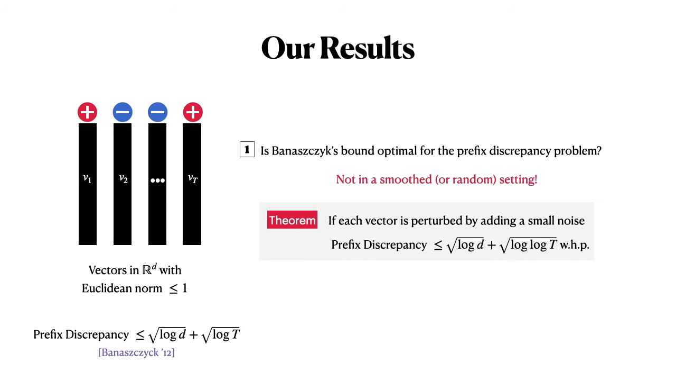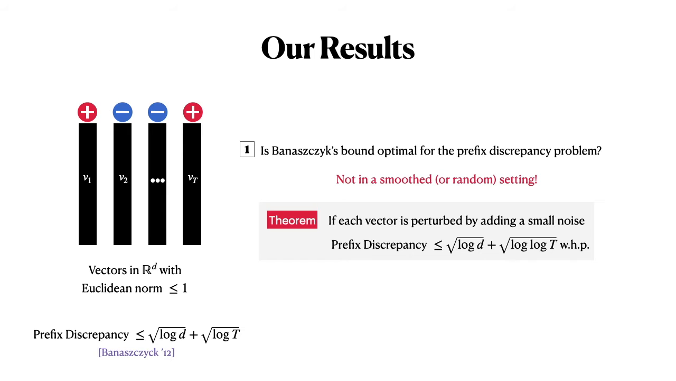So the projection is at least epsilon or something. So in this case, we can show that one can improve Banaszczyk's bound exponentially in the number of vectors t. So the bound is root log d plus root log t with high probability over the random noise. For instance, if the number of vectors is exponential in the dimension, then this gives you an exponential improvement.